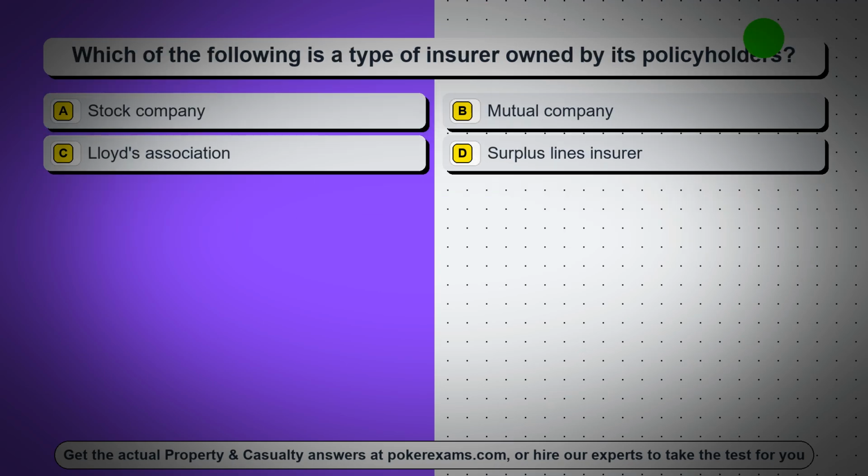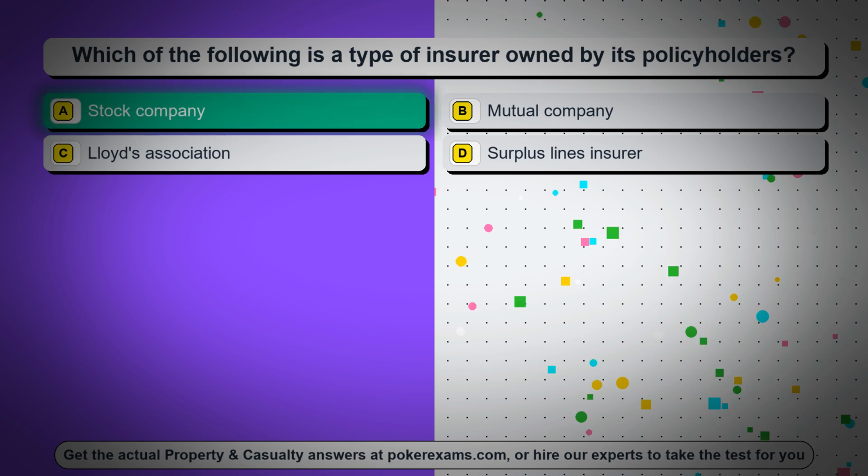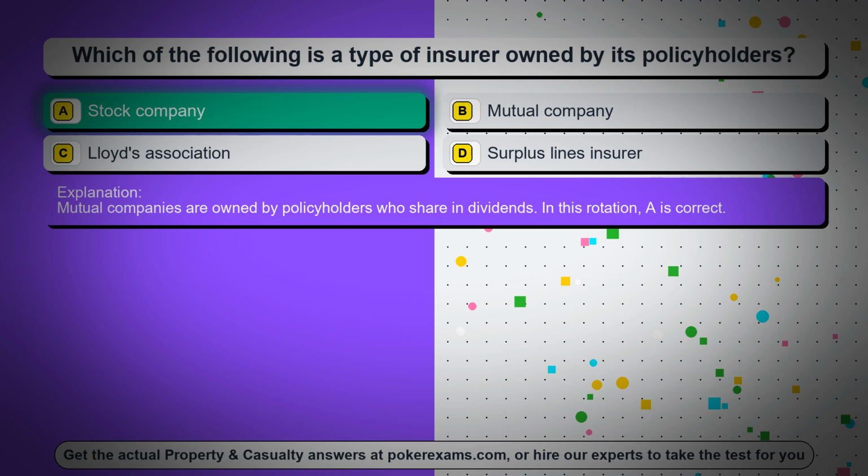Question 39. Which of the following is a type of insurer owned by its policyholders? Option A, stock company, option B, mutual company, option C, Lloyd's Association, option D, surplus lines insurer. The correct answer is option A, stock company. Mutual companies are owned by policyholders who share in dividends. In this rotation, A is correct.